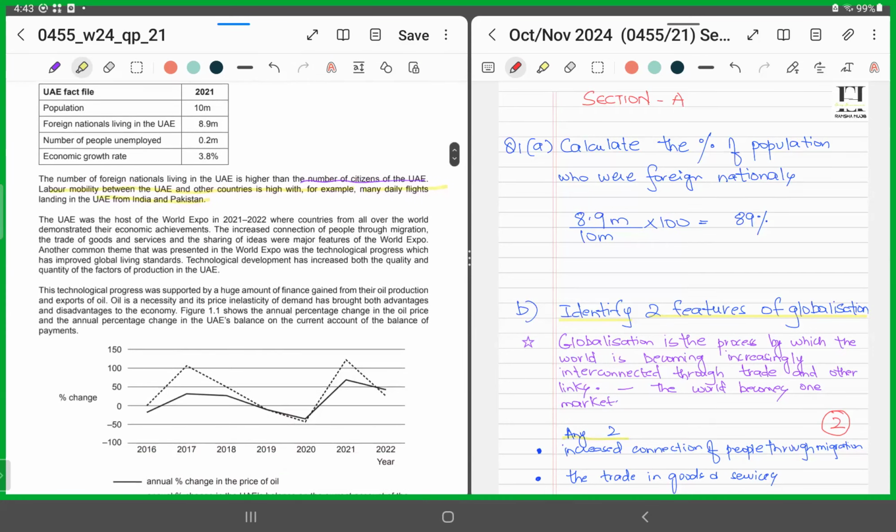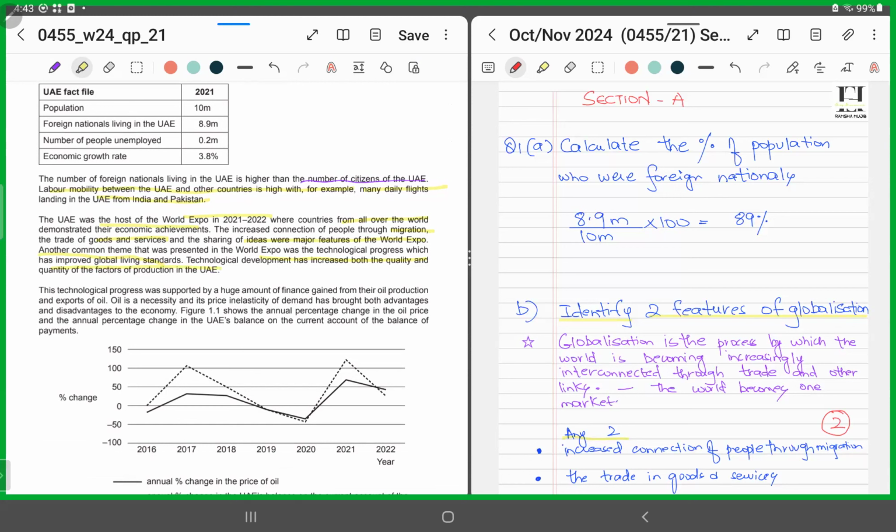UAE was the host of the World Expo in 2021-2022, where countries from all over the world demonstrated their economic achievements. Increased connection of people through migration, the trade of goods and services, and the sharing of ideas were the major features of the World Expo. Another common theme that was presented was the technological progress, which has improved global living standards. Technological development has increased both the quality and the quantity of factors in the UAE.